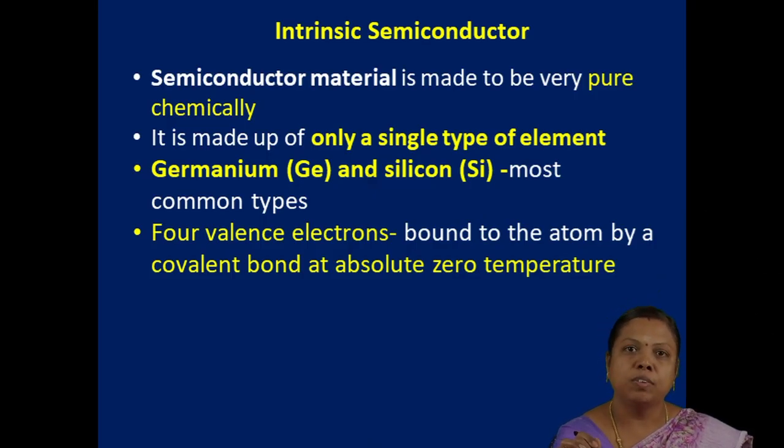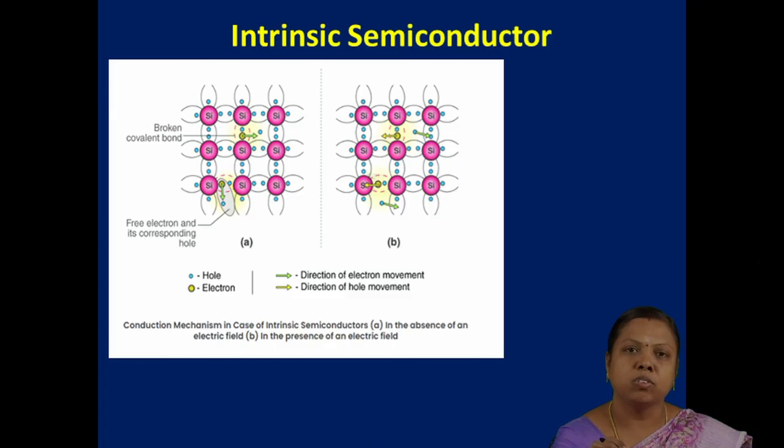At 0 Kelvin, as you see in the picture here, it is inactive, inert. All the electrons are equally shared by the atoms, so the bond is not broken and free movement of electrons is not observed at 0 Kelvin. If we raise the temperature, the bond between the atoms breaks to release electrons, and these electrons show free movement, which leads to conduction of the material.